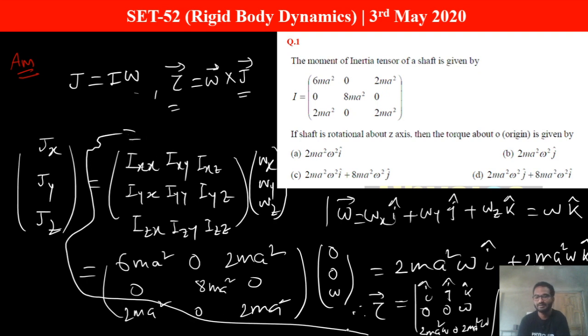To find the determinant, you find the cross product basically, so you will be getting twice m a square omega square j cap. Okay, which is matching with option B. So option B is the correct option. Okay, so the correct option is option B.